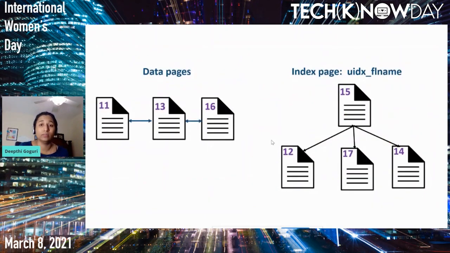Now this is how the database pages look. We have 3 database pages, but as we add a new page, there was a page split in the leaf level of the index. We have added page number 17 in between page number 12 and page number 14. So we still have the root page number 15.